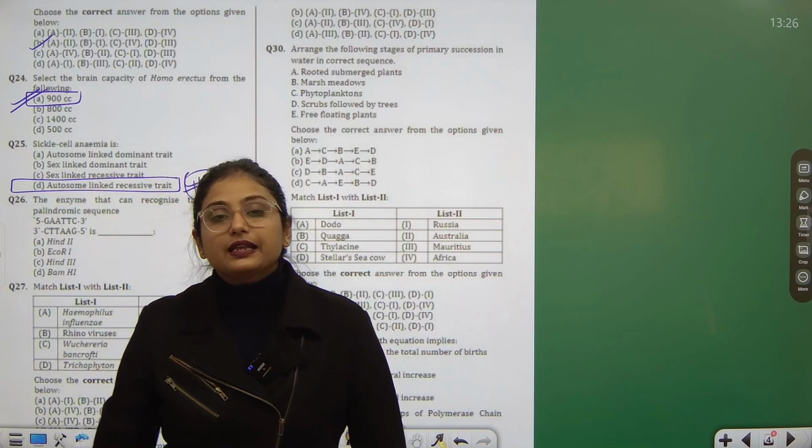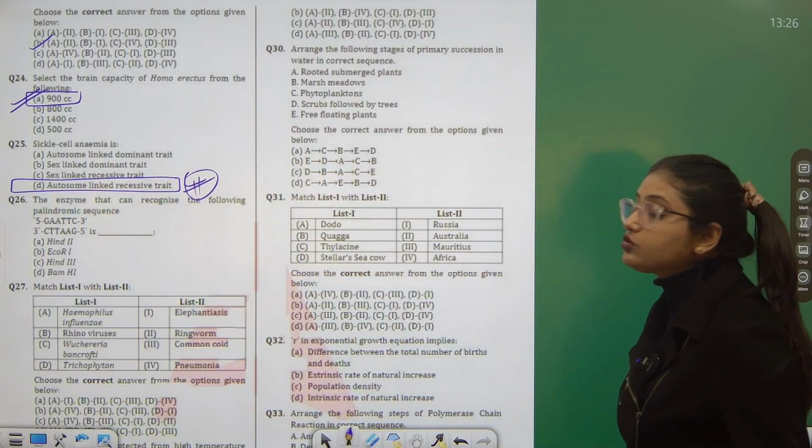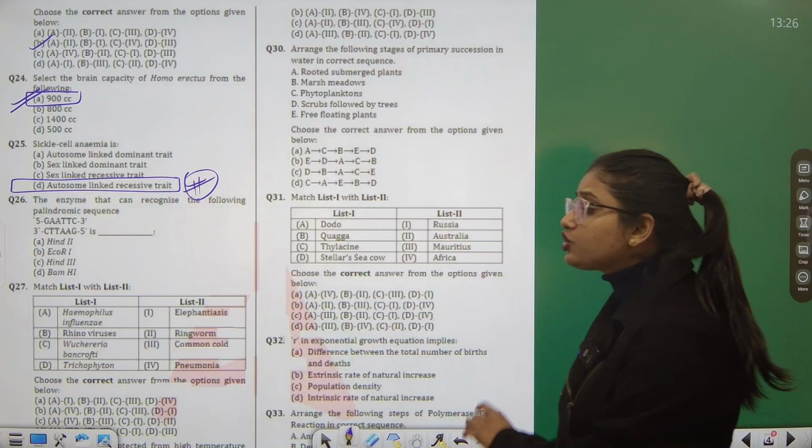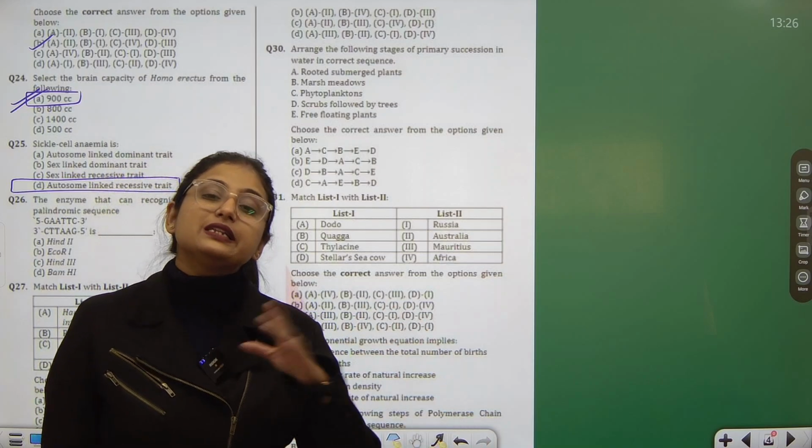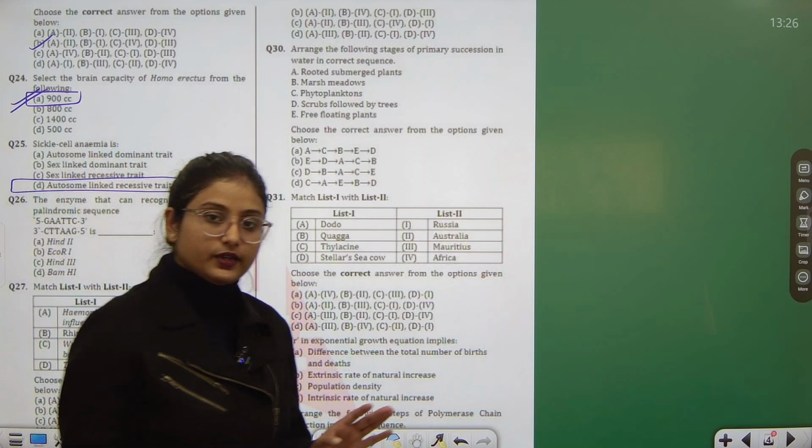Okay, so sickle cell anemia is basically an autosome linked recessive trait. It's not linked to the sex chromosome, it's linked to the autosomes, and also it is in a recessive mode. Clear?